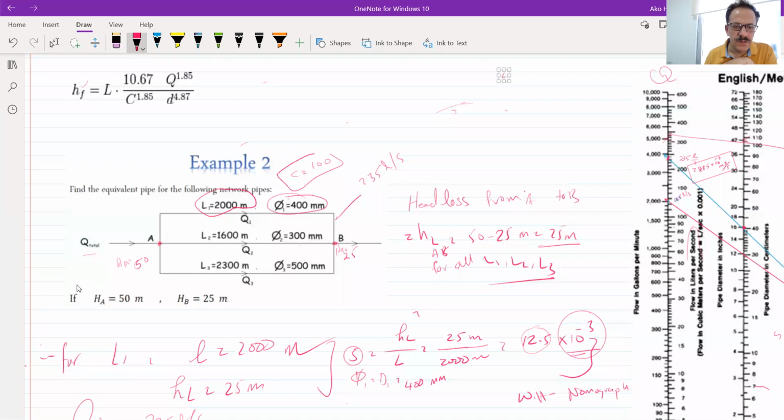So the flow here is how much? 125 liter per second.